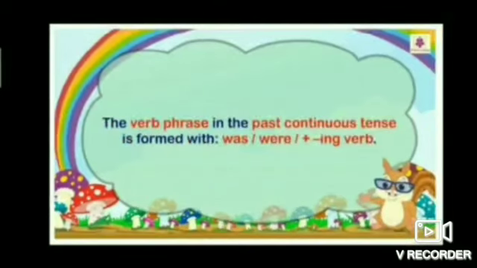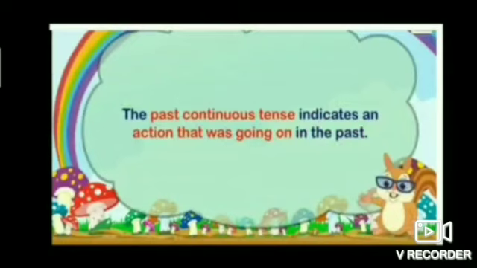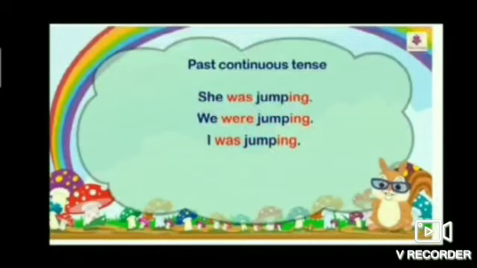The verb phrase in the past continuous tense is formed with was, were plus ing verb. Okay, students? The past continuous tense indicates an action that was going on in the past. For example, she was jumping, we were jumping, I was jumping.